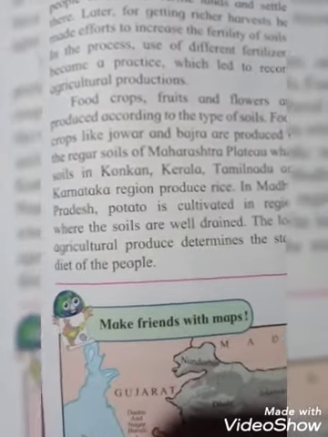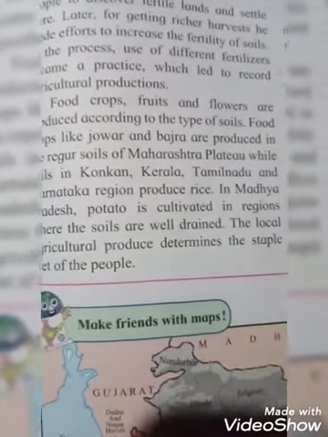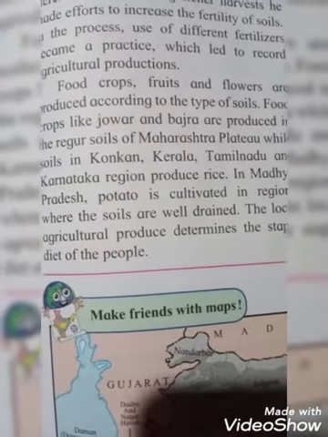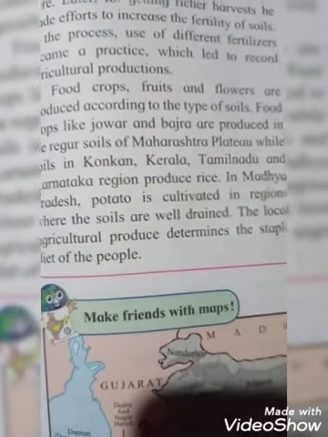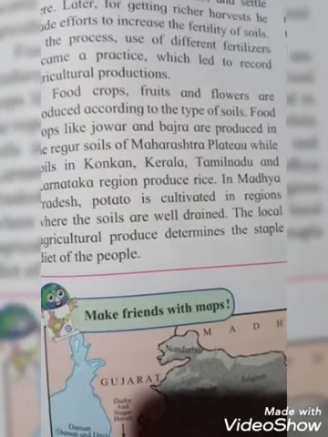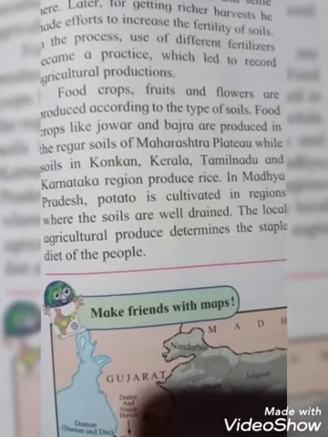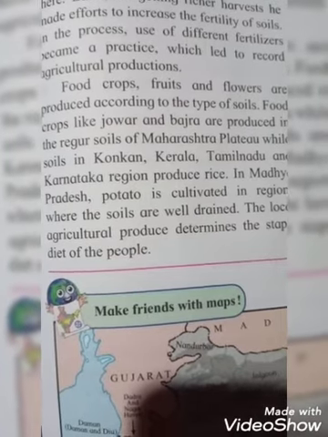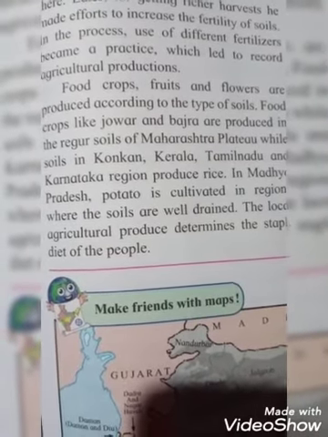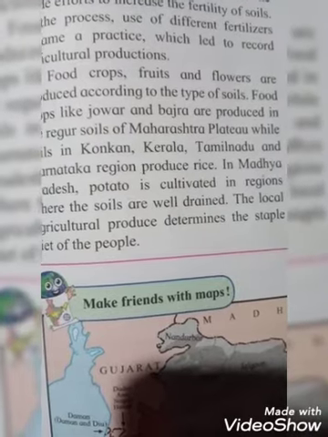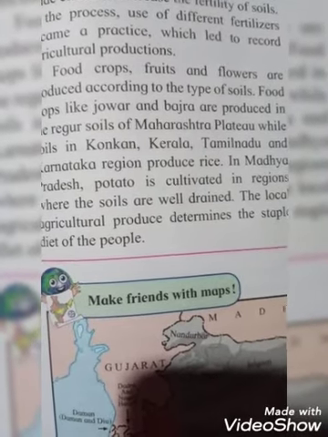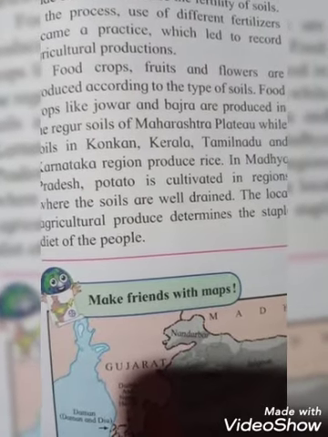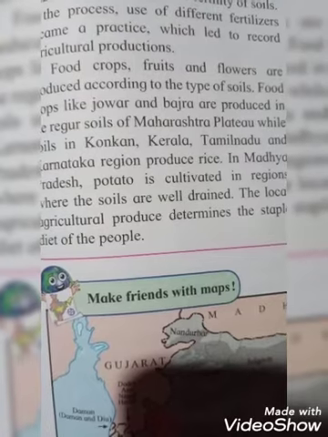And students, some important things are there. Food crops, fruits and flowers are produced according to the type of soil. That means soil is very important for the production of any crops, fruits or flowers. For example, food crops like jowar and bajra are produced in the Regur soil, that is black soil, of the Maharashtra plateau, while soil in the Konkan, Kerala, Tamil Nadu and Karnataka regions produces rice on a very large scale.